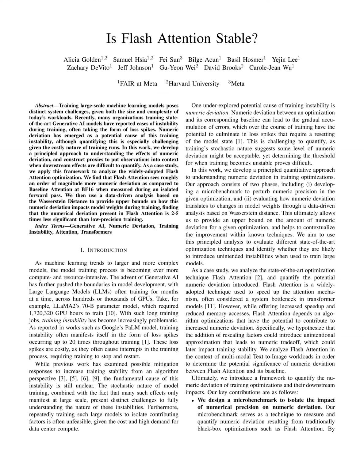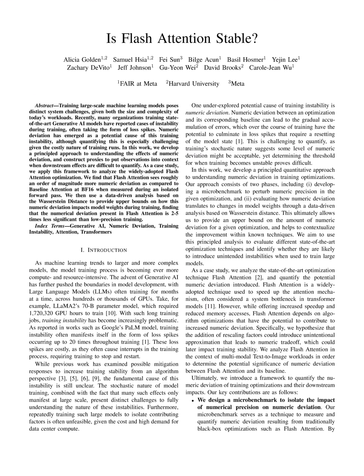The paper focuses on understanding how numeric deviation between an optimization technique, such as flash attention, and its baseline can accumulate errors over the course of training, potentially causing interruptions in the training process. The research aims to quantify this numeric deviation and its impact on model weights, ultimately investigating whether it contributes to training instability. By developing a principled quantitative approach to analyze numeric deviation and its downstream effects, the paper seeks to provide insights into the potential causes of training instability in large and complex machine learning models.